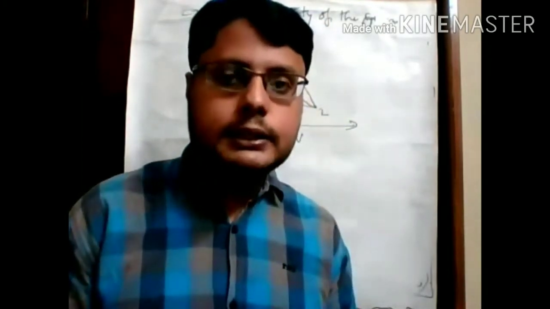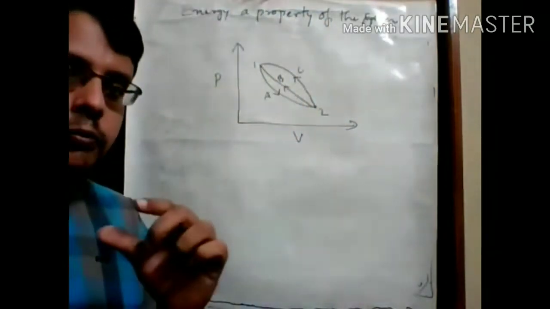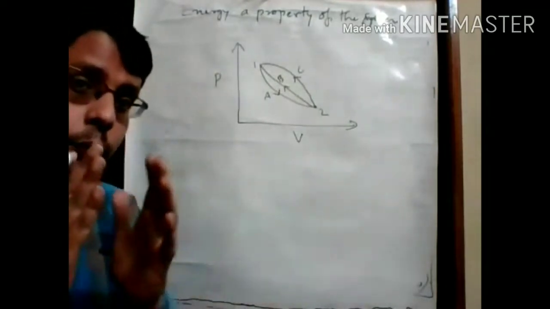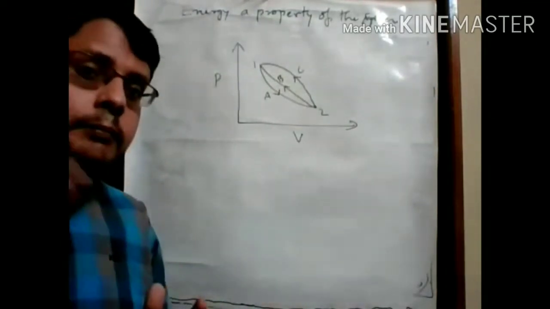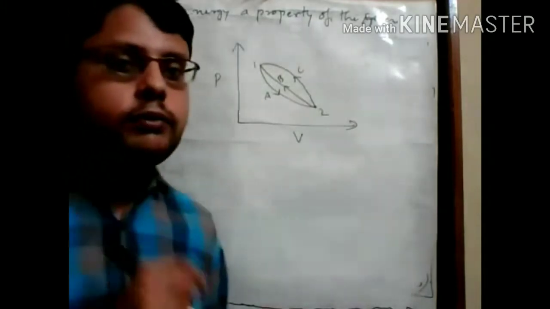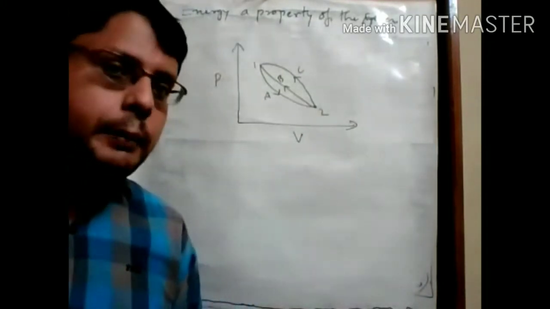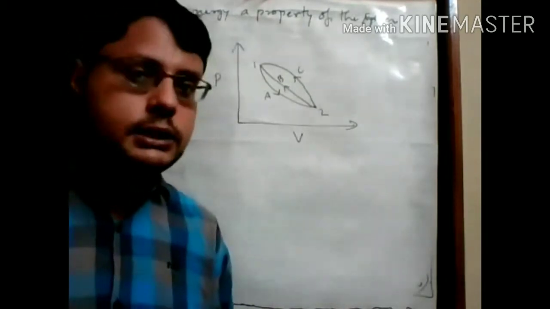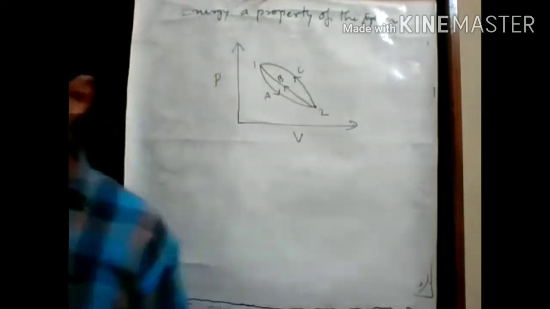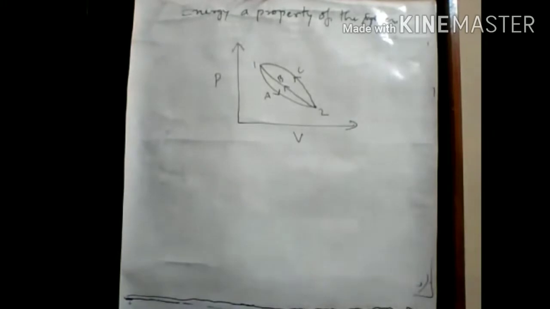If delta E is a property of the system, then it must be a point function. It must be independent of the path history.